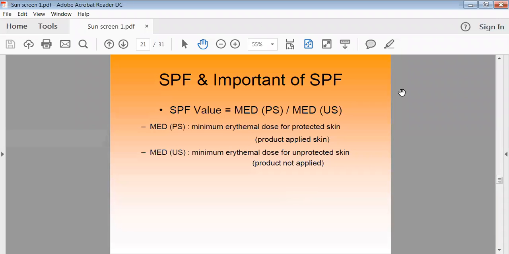So here we take the ratio of MED PS and MED US. MED PS means minimal erythemal dose for protected skin, and MED US means minimal erythemal dose for unprotected skin. It means how much amount of sun rays is required to produce erythema on your skin.